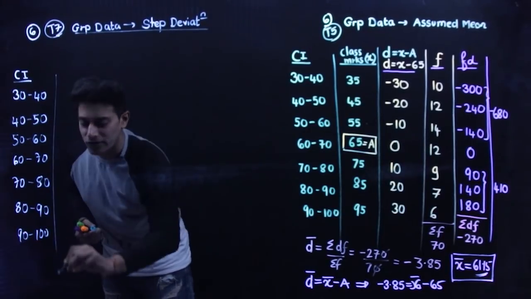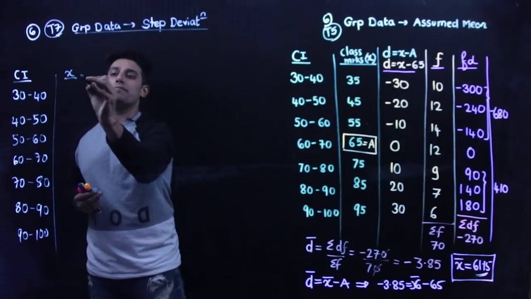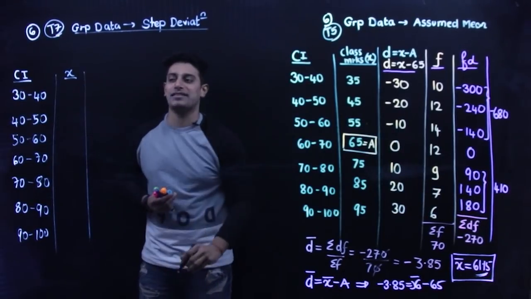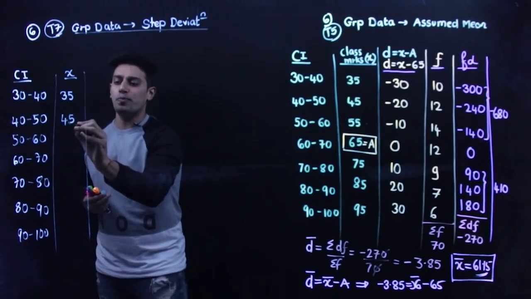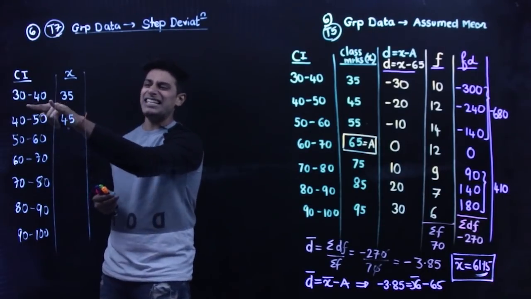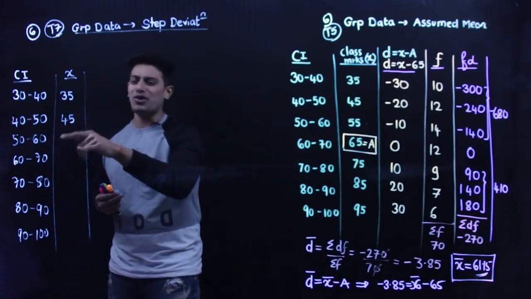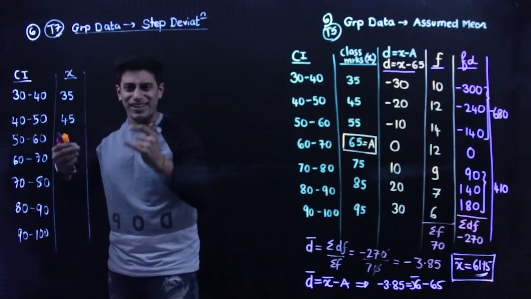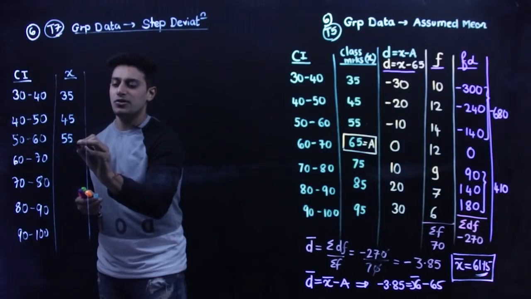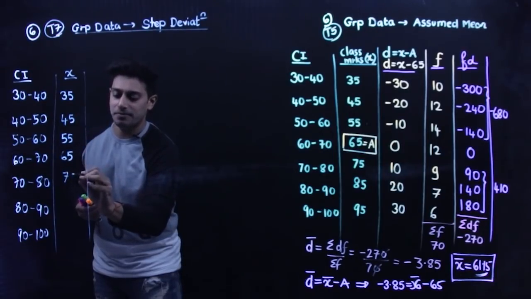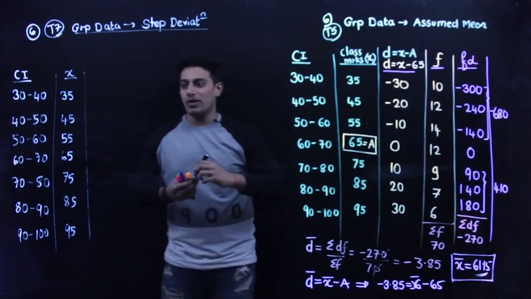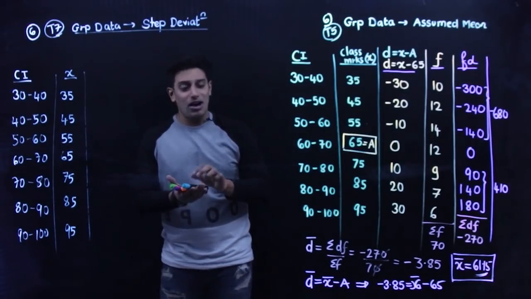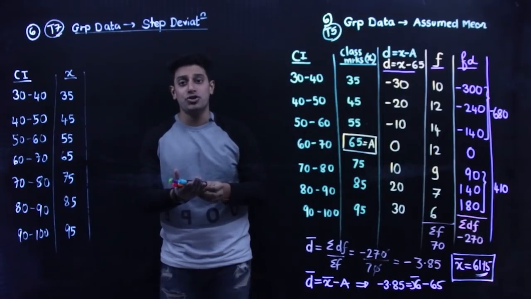The first thing we do is find out the central point, midpoint, class marks X. So right on the center, it goes in a group of 10 because the width of the class is 10. You just keep on increasing it by 10. 85, 95. Okay, once you have this, now listen to me very cautiously.